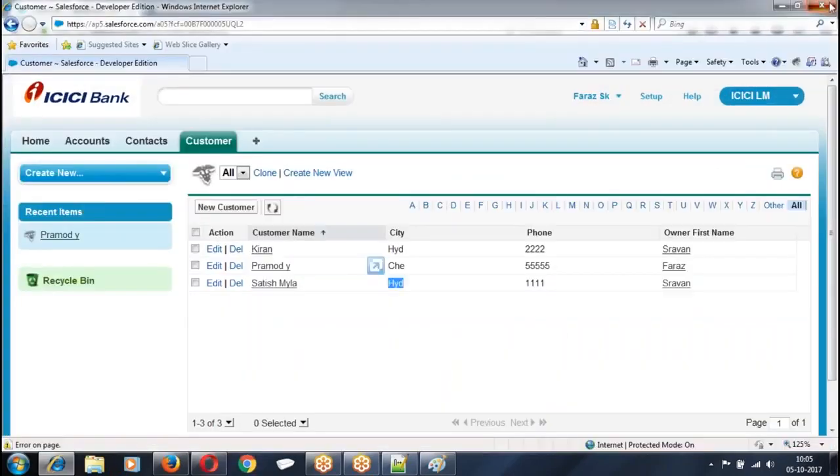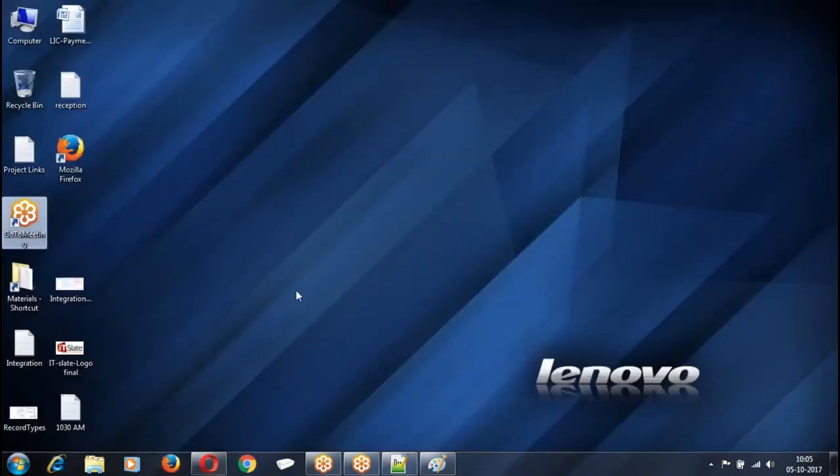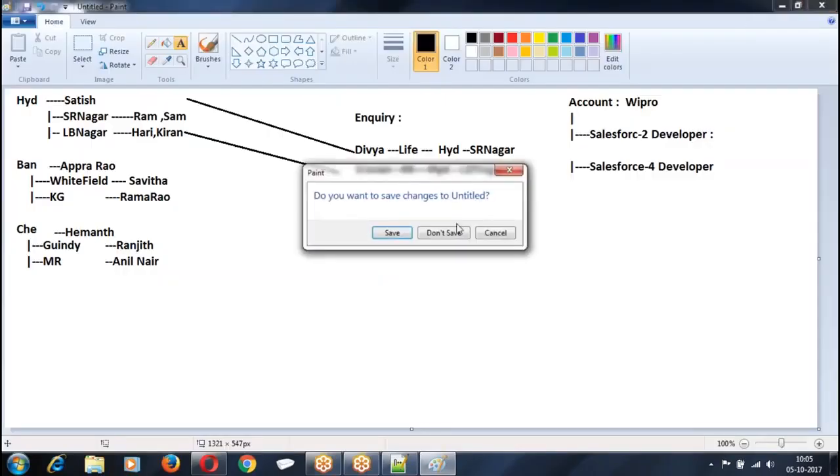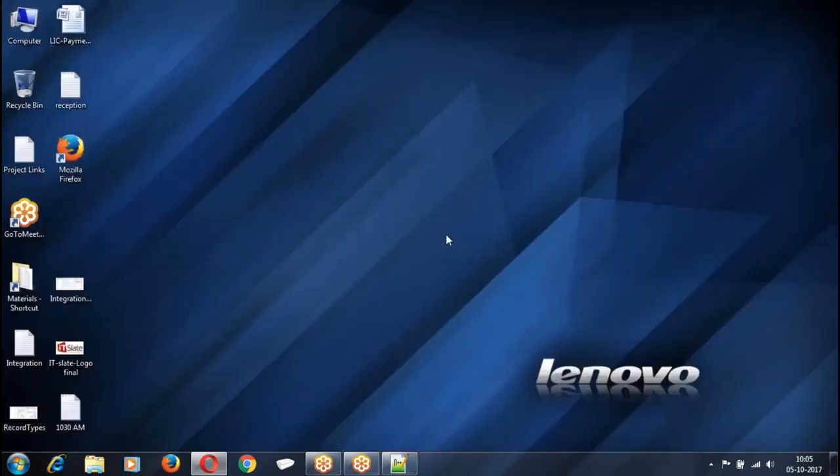Let me revise all the points, whatever we have done till now. First of all, I am going with the object. If you want to share any object, what is the first thing I have to do? If you are able to see the object, then the question is whether you are able to see the record or not. If I want to share the record, first I should ask whether you have permission to see the object or not. How are the object level permissions controlled? Object level permissions are controlled using profile. If I want to give any extra permission for a specific user, permission set.